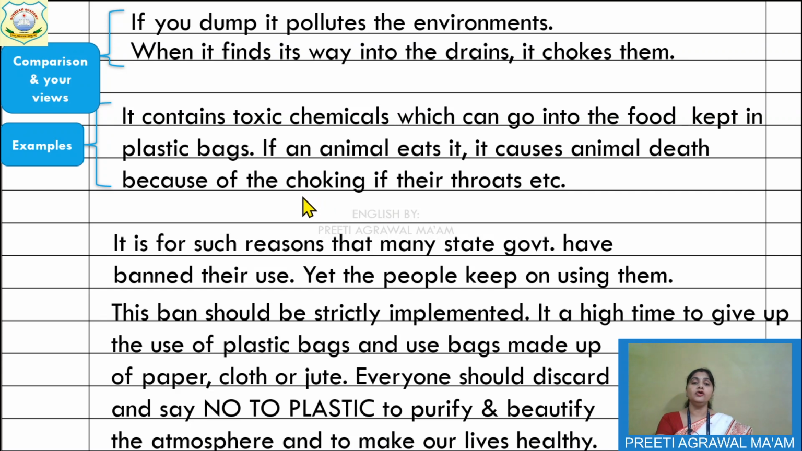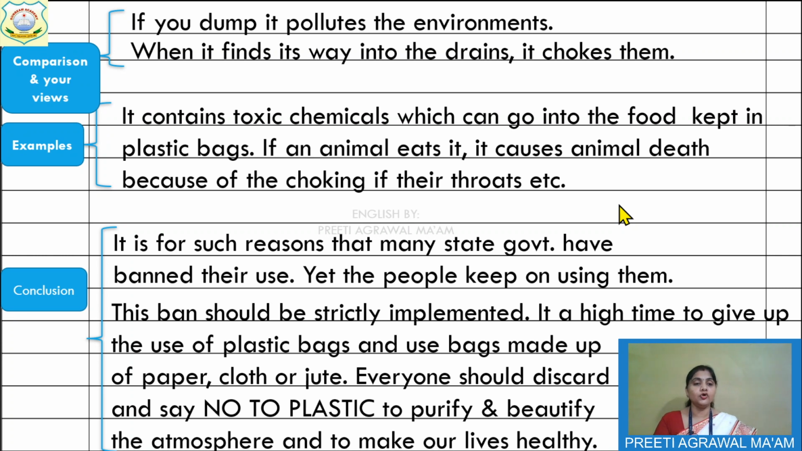Or if you don't know this reason also, because of the choking of their throats, suppose you don't know this example also, so you can simply write it causes animal death because of various reasons. There may be various reasons. This also you can write. Now see the next one.